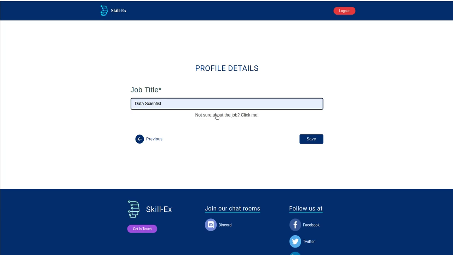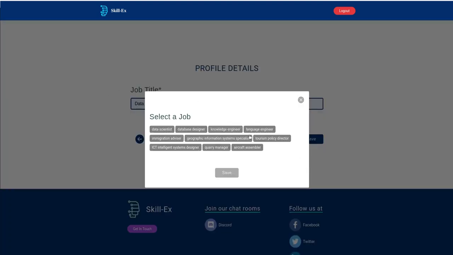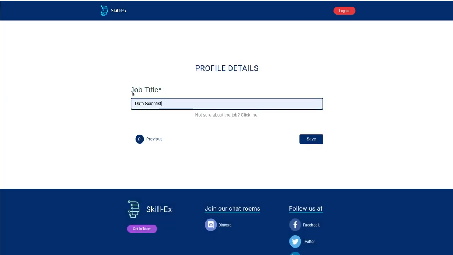Our AI engine will also look into the skills that you entered in the previous step, and based on the skills you have given, maybe you could be a database designer or a data scientist. In my case, I've already said I'm a data scientist, so that's great. And now after this, you can click on save, and that's where the onboarding ends.